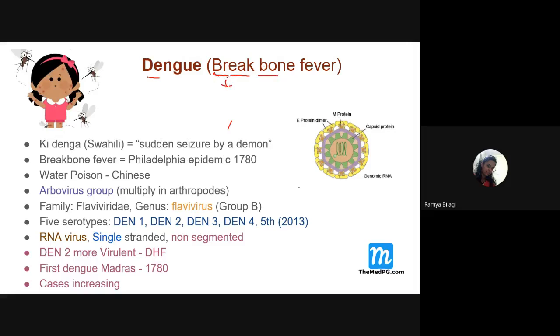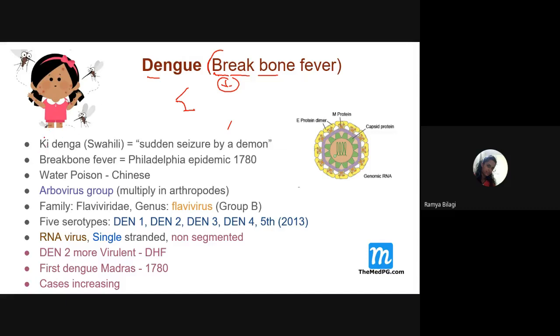Because sometimes in MCQs they can ask you for the synonym for dengue, or they can start the question by asking, the following are the features of breakbone fever. So why is it called breakbone fever? Because it causes very severe pain, especially of the back or vertebral pain. That's why it is called breakbone fever, as if the bone is breaking and such type of pain will be felt.